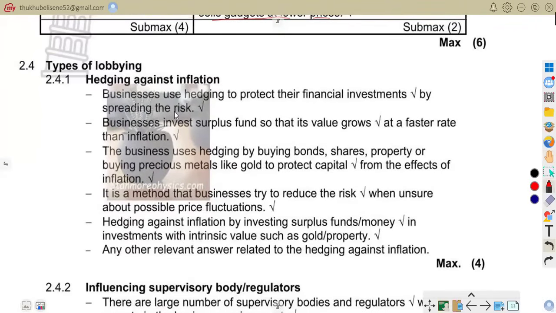2.4.1, we're talking about hedging against inflation. As it says in the given answers, business use hedging to protect their financial investment by spreading the risk. Meaning business protect their money and investment from losing value due to inflation. For example, buying property as an investment or investing in gold or shares. Business invests surplus funds so that its value grows at a faster rate than inflation.